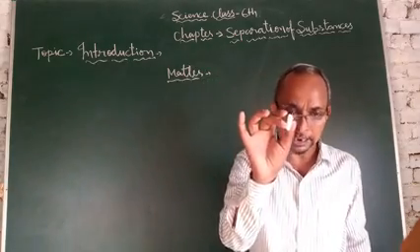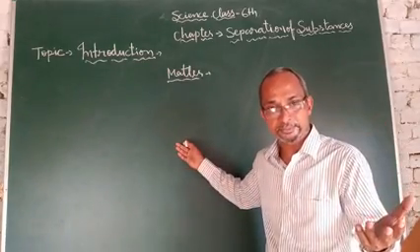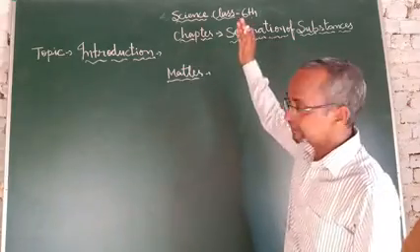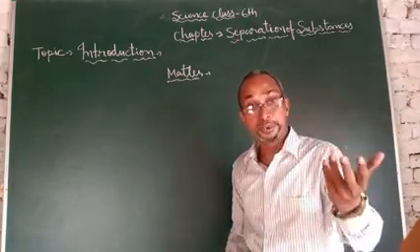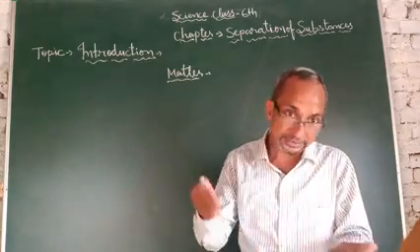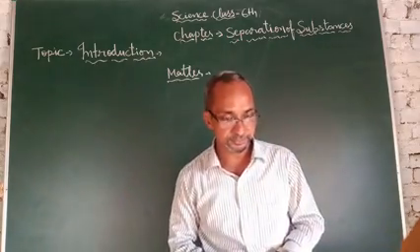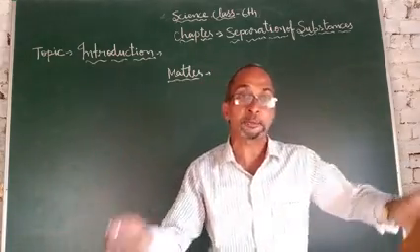Chalk is made from different kinds of matter. These boards are made from different kinds of matter. Bricks are made from different kinds of matter. When you make tea at your house, that tea is made of different types of matter. So different types of materials and substances have different kinds of matter.